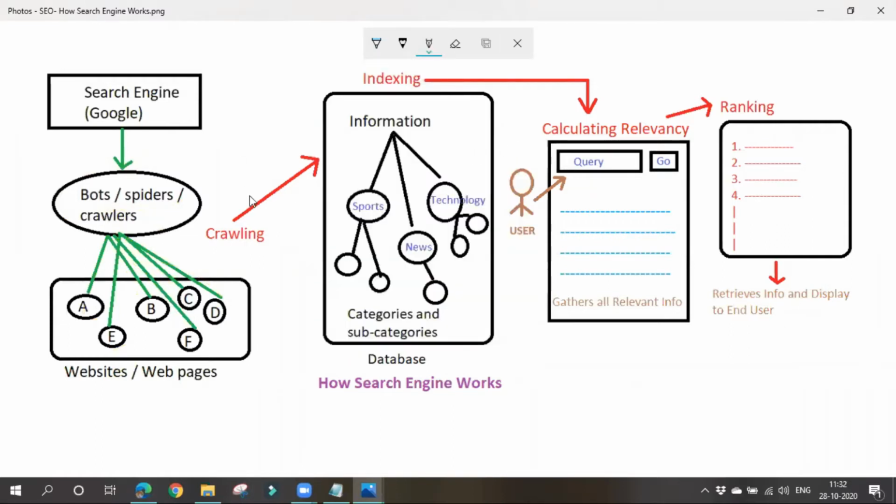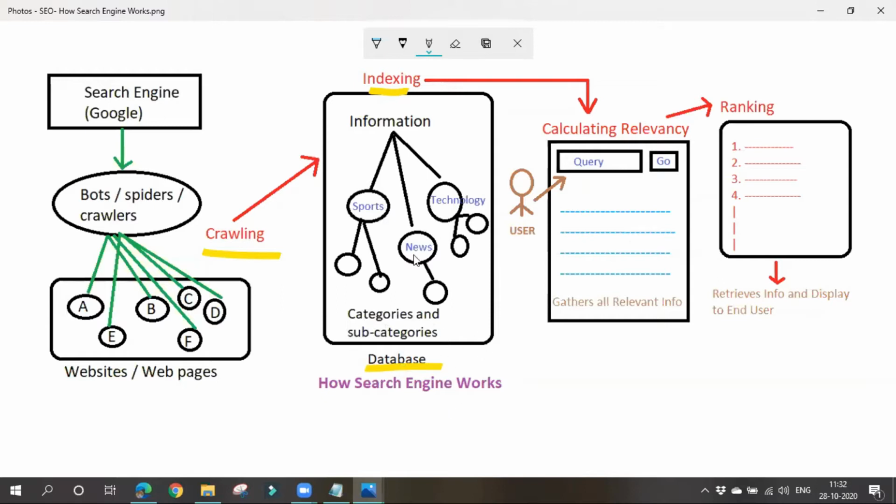Now next we go to the second step, which is known as indexing. After crawling we move to indexing. After Google collects all the information, it will store all the collected information in a database. After storing the information in a database, it divides the information into categories and subcategories.